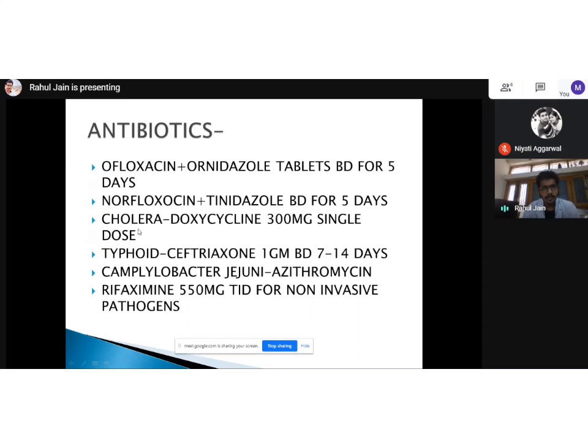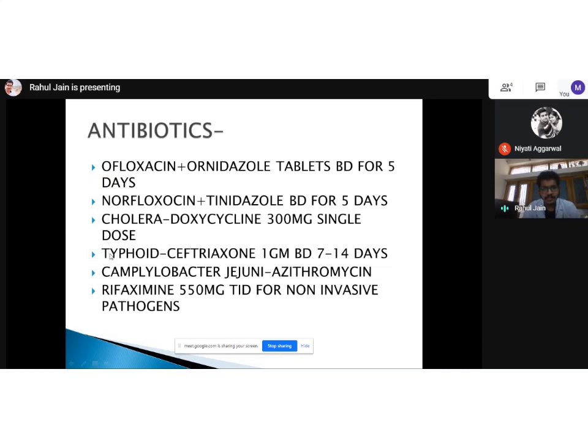Then if the patient has cholera and we get all the investigations done and the patient has rice-water diarrhea, which is very specific to cholera, then we know it is for sure doxycycline. We know it's cholera. Then the treatment is very simple: triple dose of doxy, we call it. Usually the doxycycline dose is 100 mg, but in case of cholera, we give 300 mg, one dose, and that cures the patient.